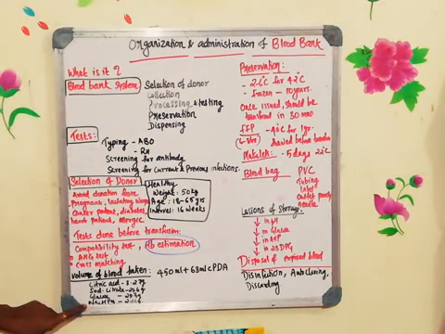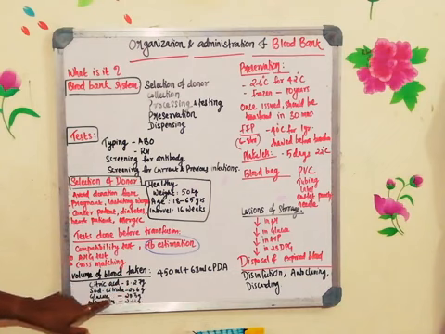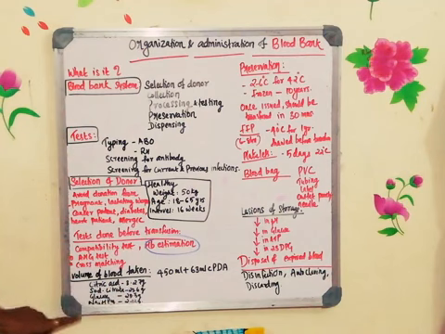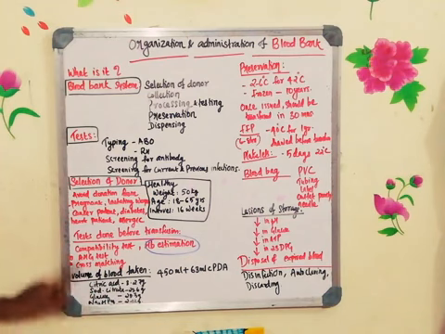The composition of the CPDA is citric acid 3.27 gram, sodium citrate 23.6 gram, glucose or dextrose 25.5 gram, and disodium hydrogen phosphate 2.2 gram. This is for 100 ml. This is the preparation of CPDA. So this particular anticoagulant will be used along with the blood.